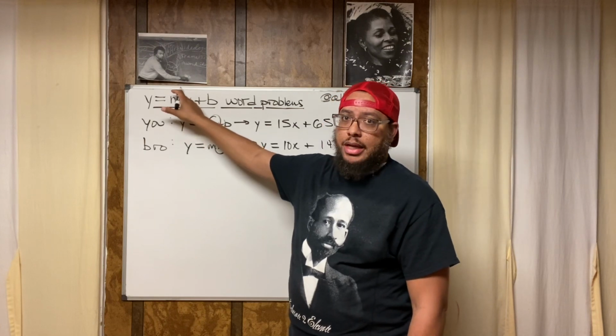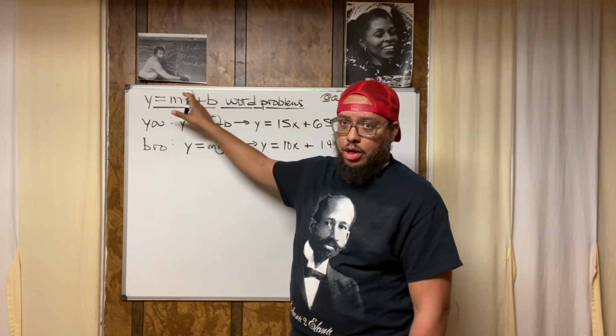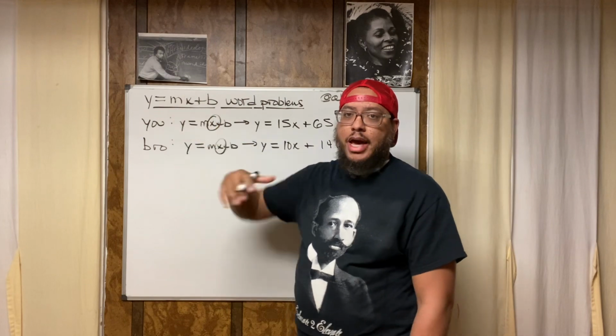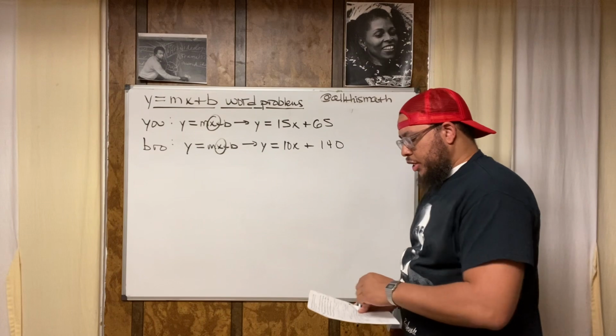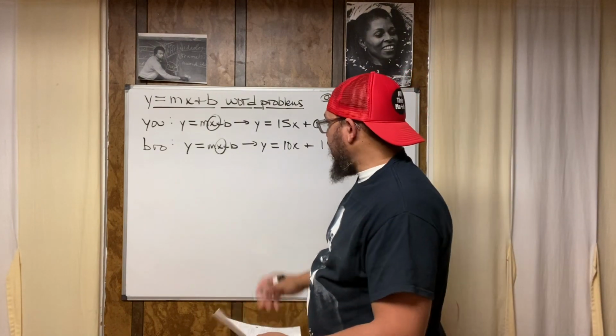M is your hourly wage. X is the amount of hours you work. So X represents the amount of time that goes by. So in how many weeks will you and your brother have the same amount of money? The same amount of money.